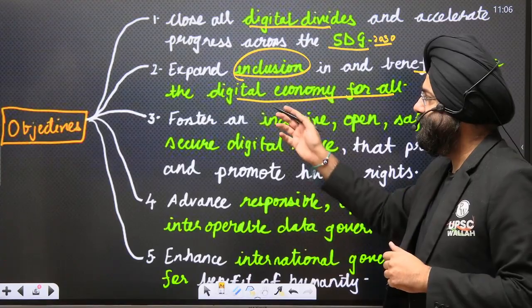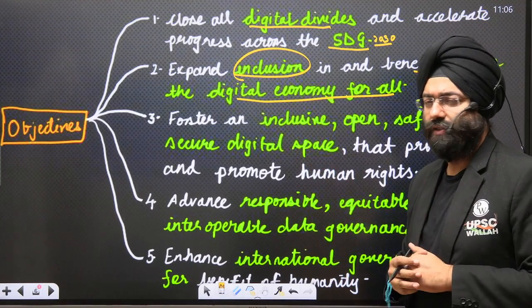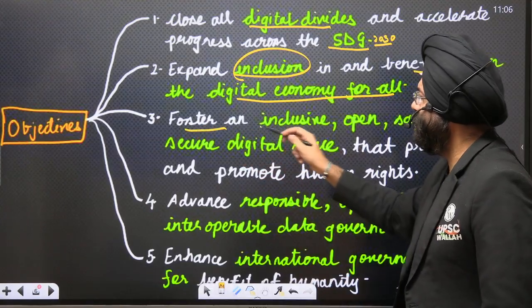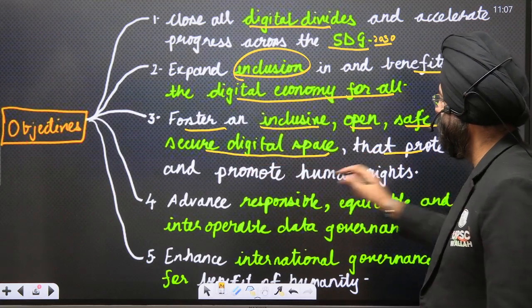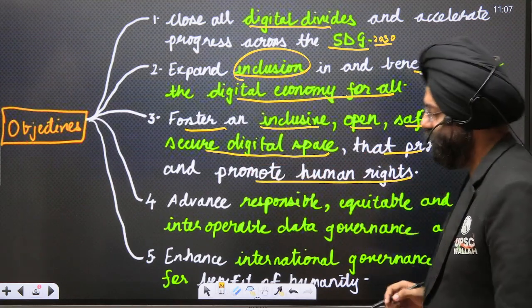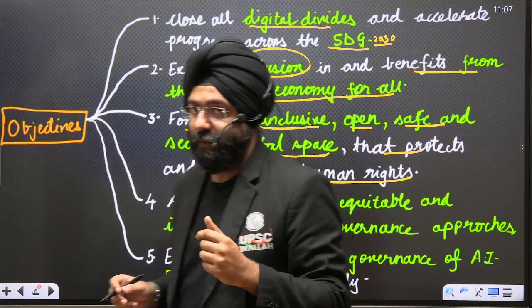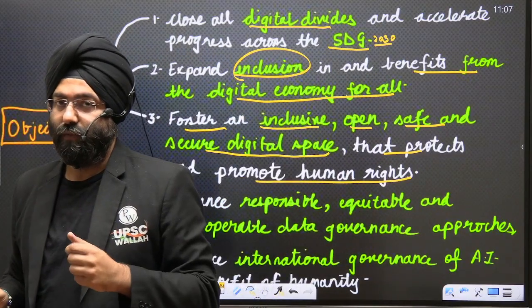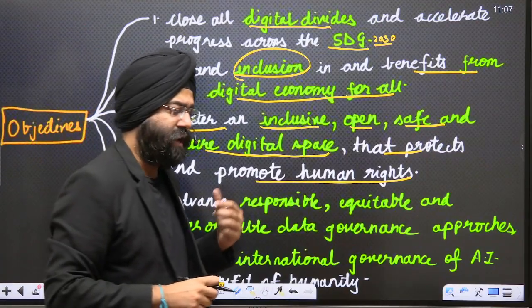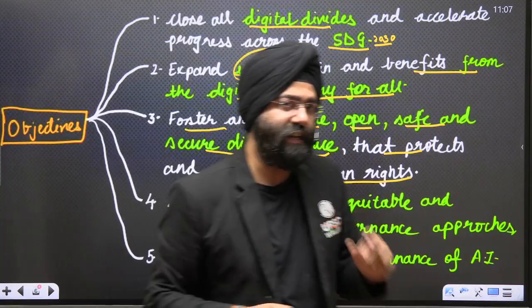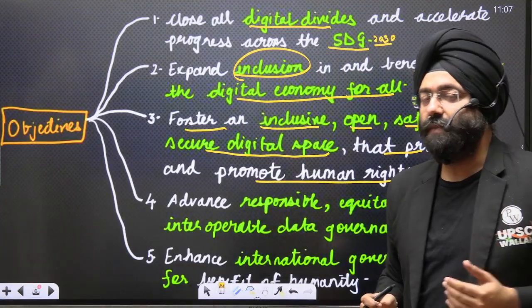So we're basically saying that it should be more inclusive, that let the other people also benefit out of that. Foster an inclusive, open, safe, and secure digital space that promotes and protects human rights. That means, if the digital revolution is taking place, it comes with various concerns also. We realize that industries like pornography and trafficking are also associated with the digital aspects and increase in digital penetration.